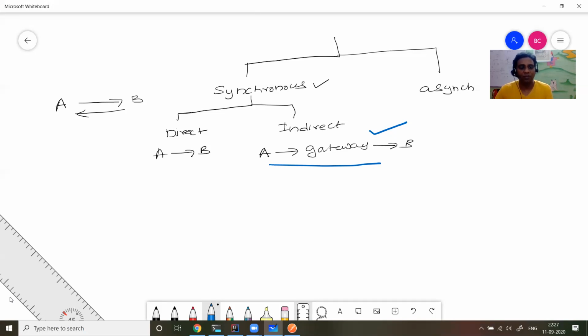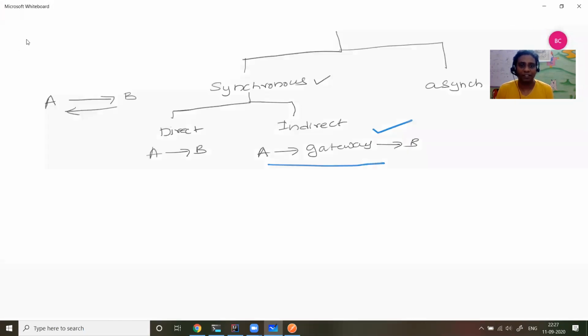But in this demo, I'm going to show you both scenarios. Let us quickly jump into the architecture. So you got it right. There are two communications. Here we are going to focus on synchronous. In synchronous, I'm going to explain both the direct and the indirect, or via gateway, mechanisms.